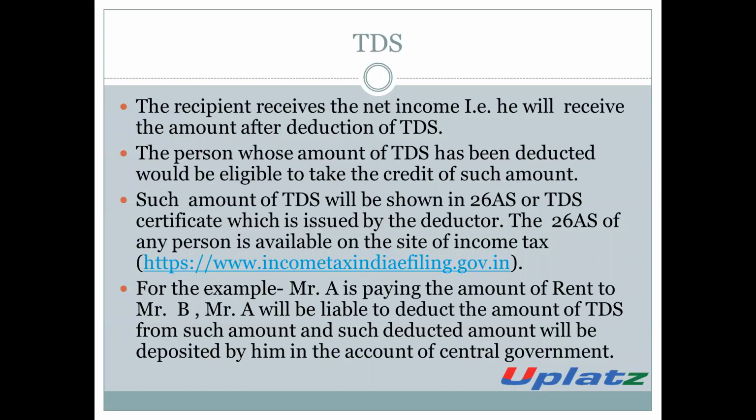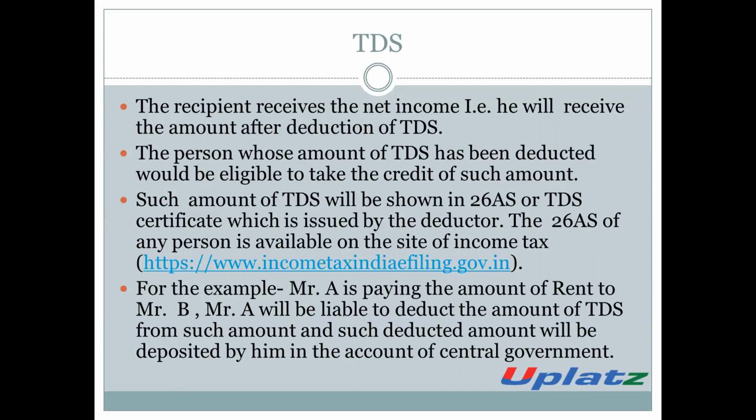The recipient of the income will be eligible to receive the net income, which will be the amount of income less the amount of TDS. The person whose TDS has been deducted will be eligible to take the credit of such amount of TDS. Such amount of TDS will be reflected in the 26AS or the TDS certificate which is issued by the deductor, and the person can download the 26AS from the income tax site.